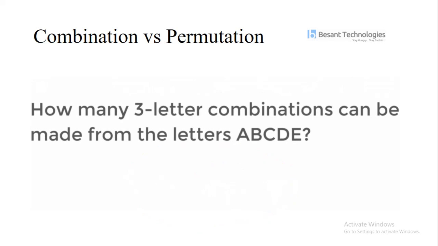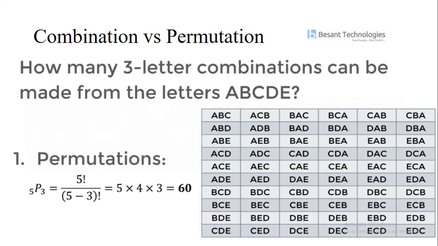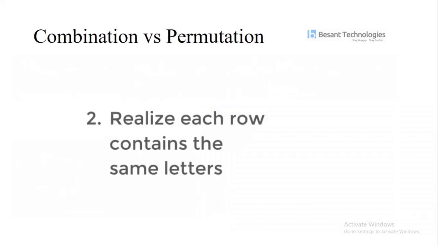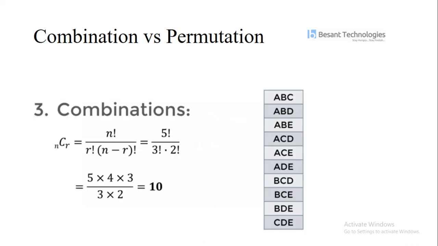Now, combination versus permutation. How many 3-letter combinations can be made from the letters A, B, C, D, E? First we make the permutation, using the permutation formula with no repetition, and the number of outcomes is 60. Now we realize that each row contains the same letters, so we need the combination: 5 factorial divided by 3 factorial into 2 factorial. The number of combinations is 10.